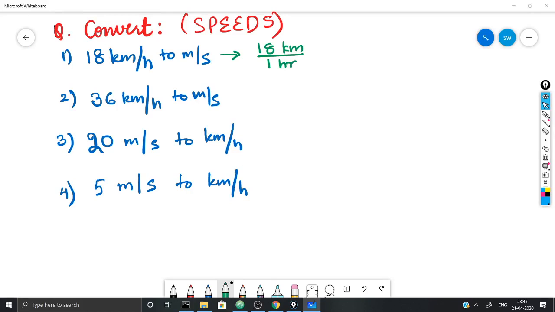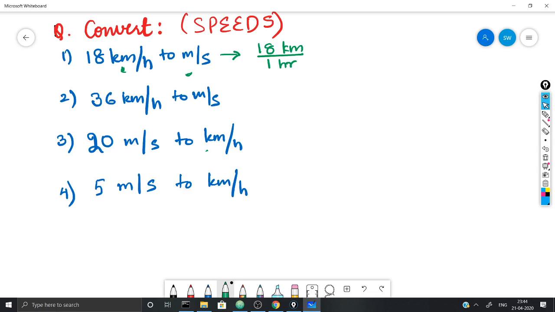Now students, you can see on the screen how to convert speeds from one system of units to another. Here in the first question I have asked you to convert 18 km per hour to meters per second. In the second or third question I have asked vice versa, that is, convert 20 meters per second to kilometers per hour. Let us learn them both and take care in future that we do not proceed further in numericals without the proper conversions. Now, what are you asked to do? You are asked to convert 18 km per hour to meters per second.